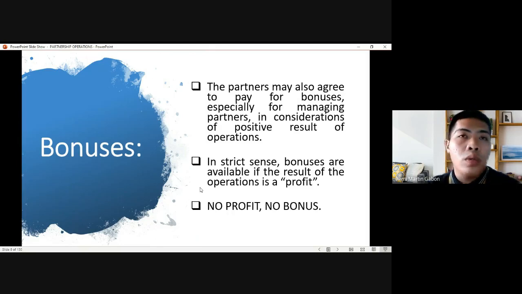Therefore, unlike salaries and interest, bonuses are only distributed if and only if the operation is positive, meaning earned income or profit. So if it is a loss, sorry, there is no distribution of bonuses. Okay? So there must be a profit. So there is a common rule: no profit, no bonus, because it is based on the performance and the result of the operation of the partnership. Okay?